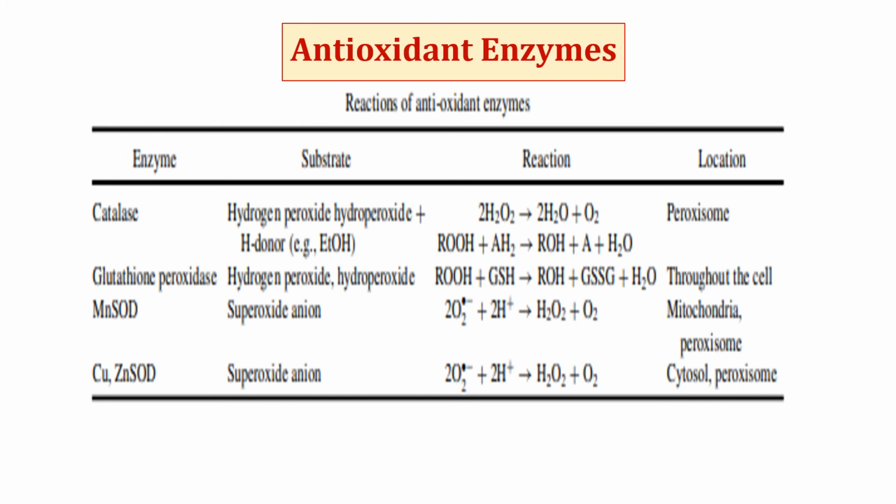It prevents the accumulation of hydrogen peroxide in peroxisome and prevents the free radical mediated damage which can be caused by hydrogen peroxide, which is continuously produced by various normal metabolic reactions. So this catalase enzyme converts hydrogen peroxide into water molecule.